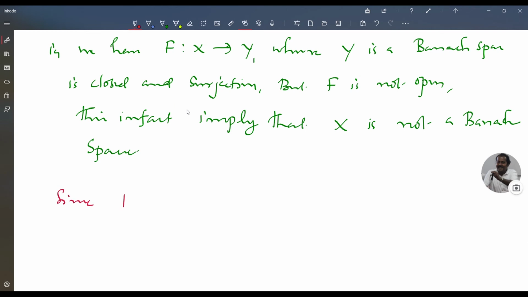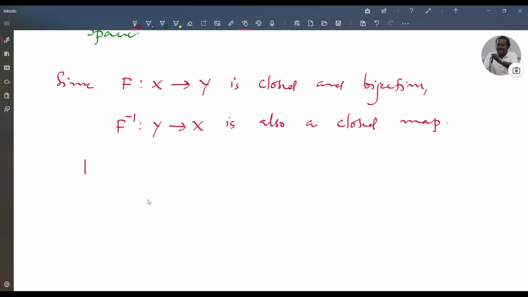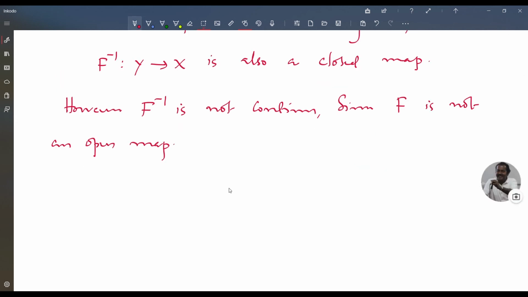Since f from X to Y is closed and bijective, f inverse from Y to X is also a closed map. However, f inverse is not continuous, since f is not an open map.